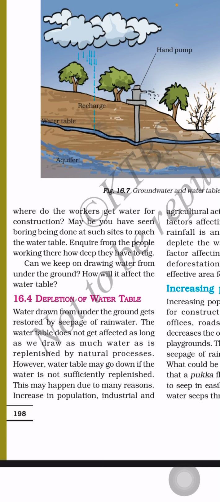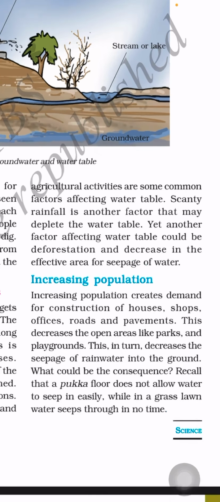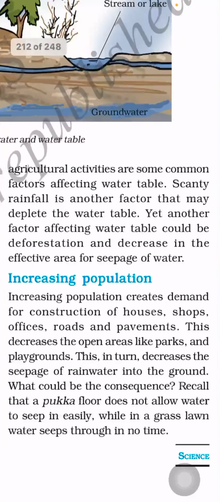Okay, so however water table may go down if the water is not sufficiently replenished. This may happen due to many reasons. Increase in population, industrial and agricultural activities are some common factors affecting water table. So how the water table is getting affected means by the usage in agriculture sector, industrial sector. Why? Because in industries and agriculture they require more water, so that's why the water table is depleting.